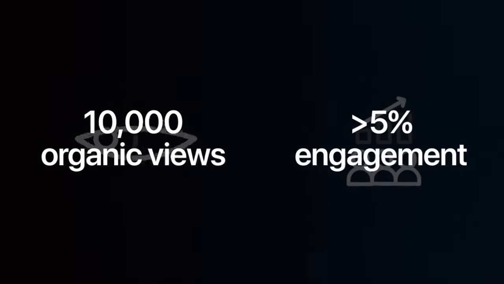So when you validate a winner organically, you want to be able to understand when you should be putting paid budget behind it. First of all, if it gets above 10,000 views with over 5% engagement rate, provided it's a product-centric concept, you should test with a small budget on Spark Ads at least. How do you operationalize that?